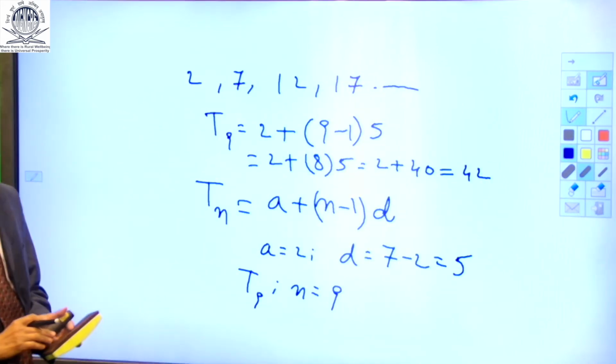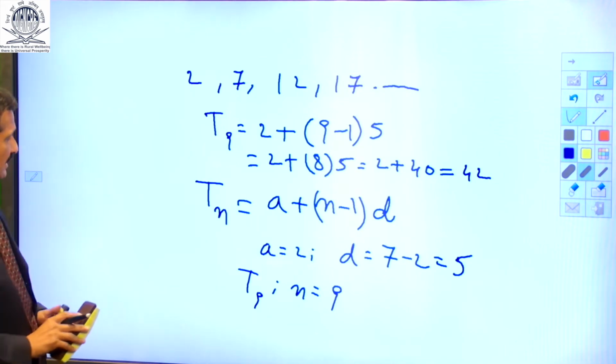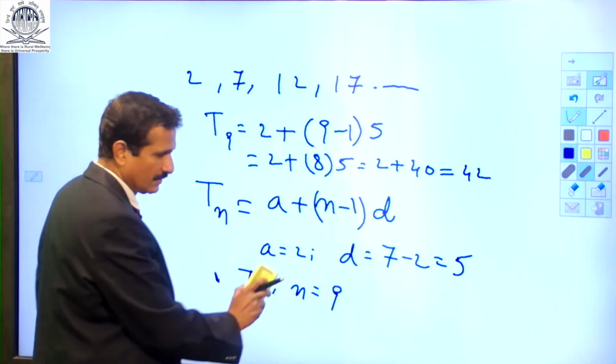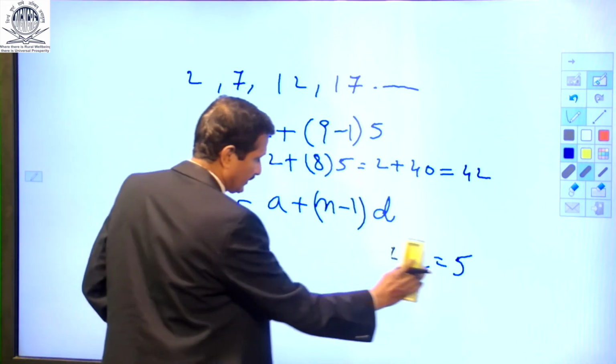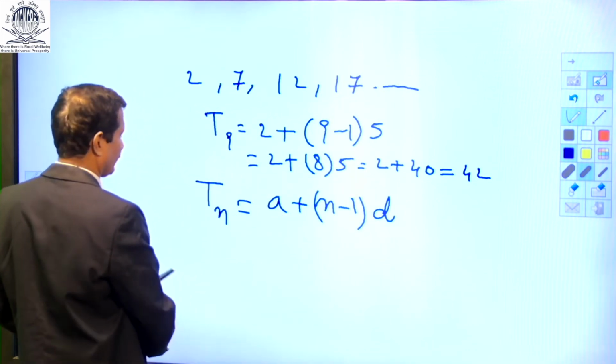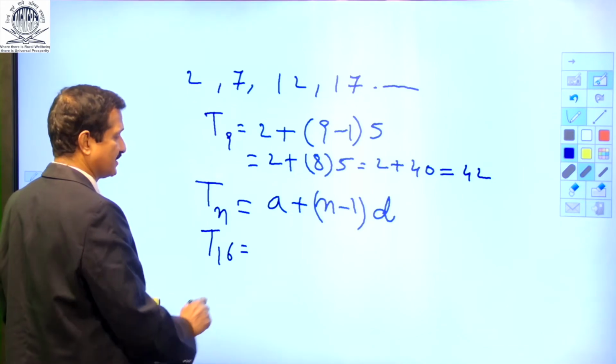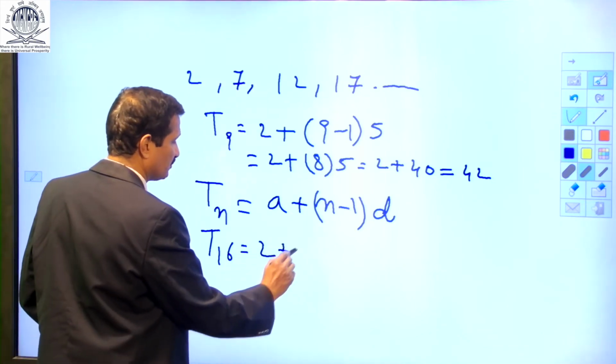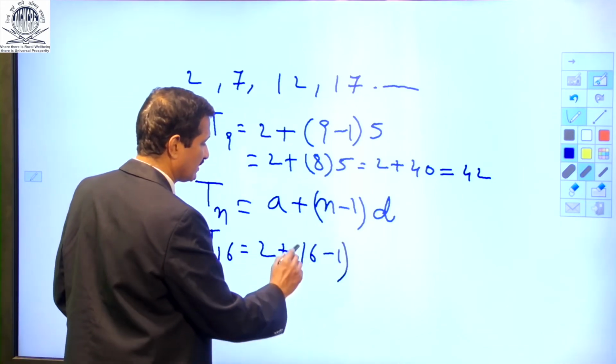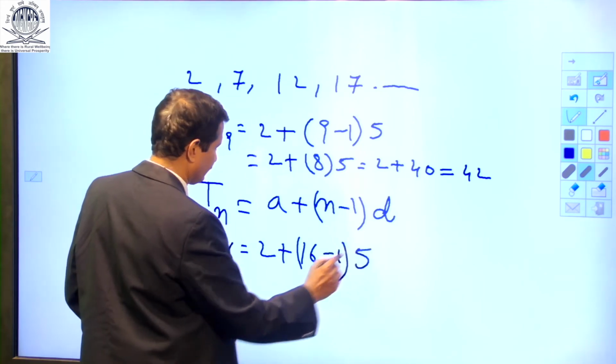So, T9 is 42. Let us now find the 16th term. So, in this case T16 is, n is 16, A is 2, plus 16 minus 1 into 5.